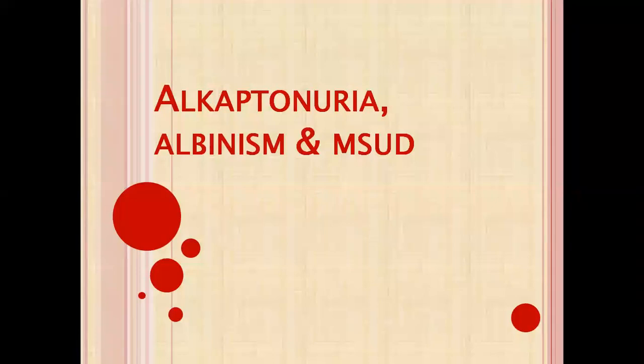We will see the case study of alkaptonuria, albinism and maple syrup urine disease. For alkaptonuria and albinism, we will see the pathway of the metabolism of phenylalanine and tyrosine. And MSUD is related to the branched chain amino acids valine, leucine and isoleucine. So first we will revise the pathway which we used in phenylketonuria.